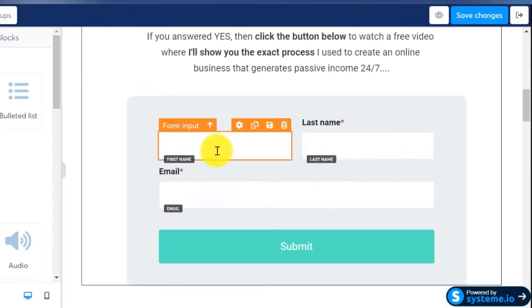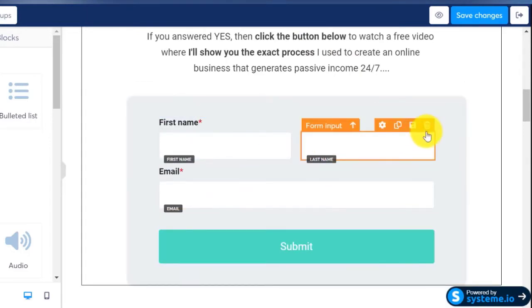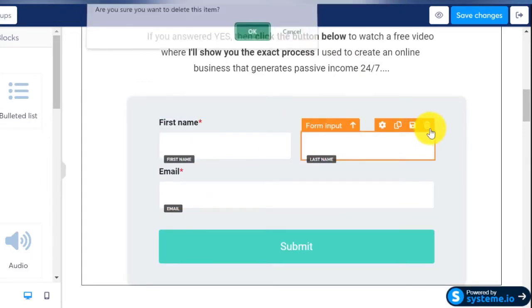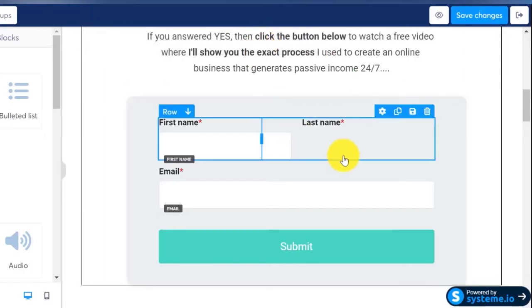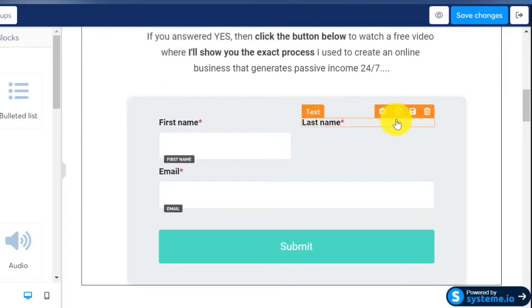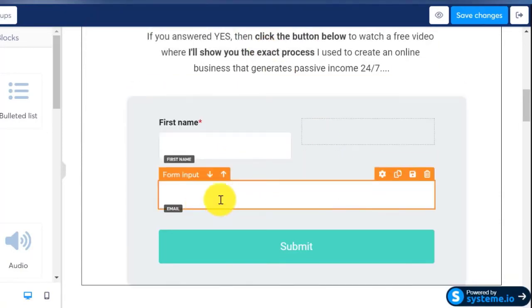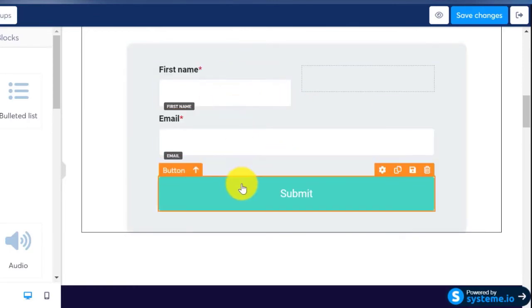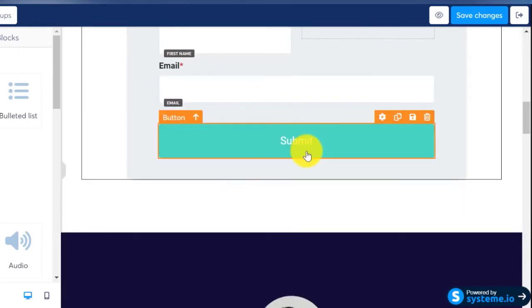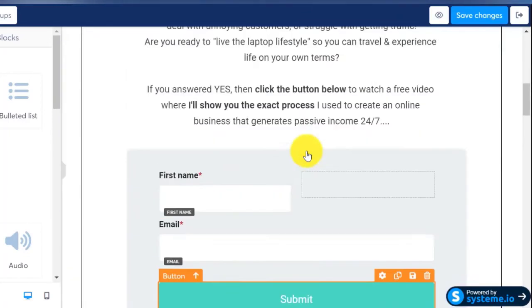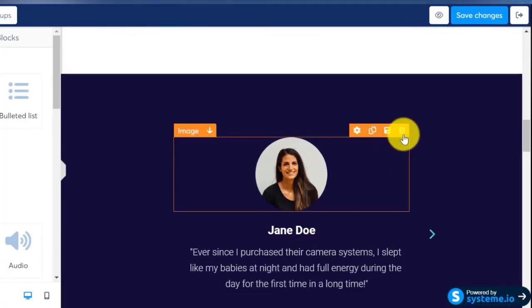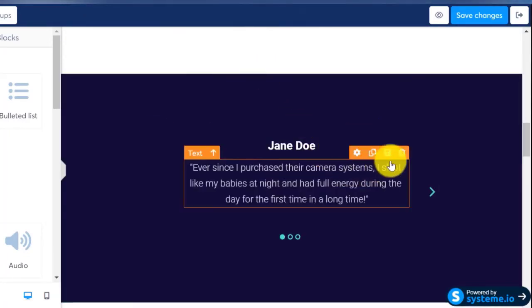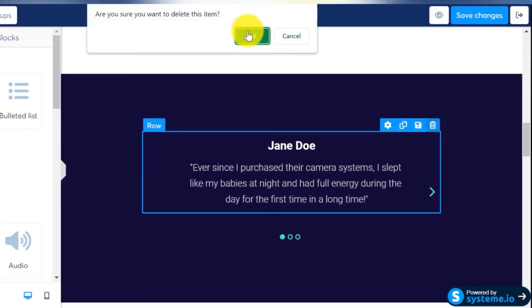We can leave a first and last name. I think it's actually better to just have a first name, because if you put last name, people are a bit more reluctant to give out that information. Alright, then I just need to fix this to make it more in line. And yeah, that's essentially the landing page done. I think for our purposes we don't need this, unless you may be putting some disclaimers depending on the affiliate offer that you're offering.